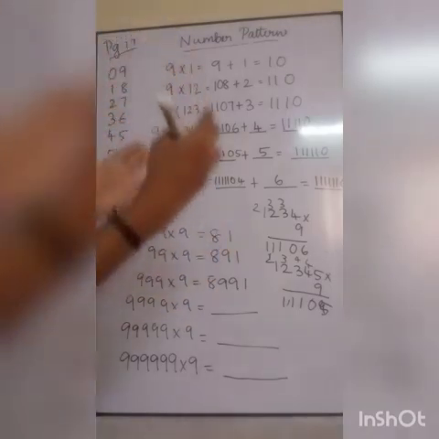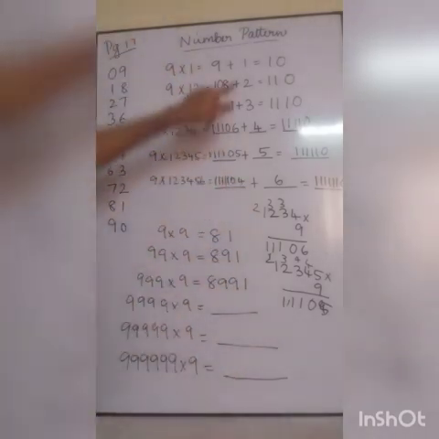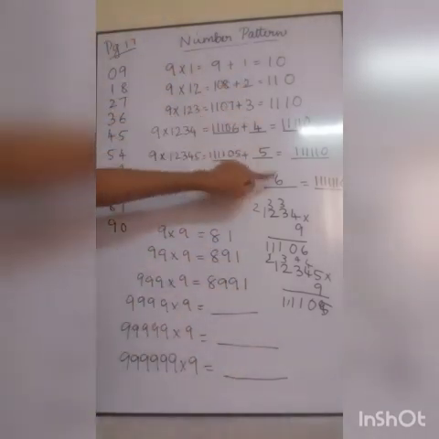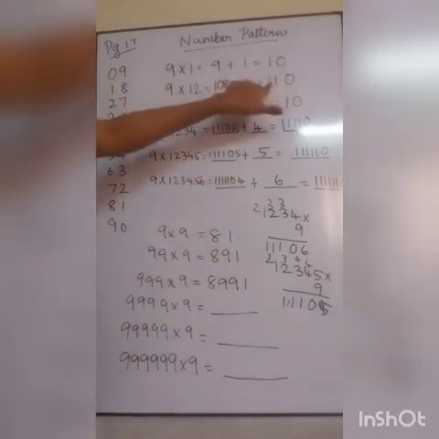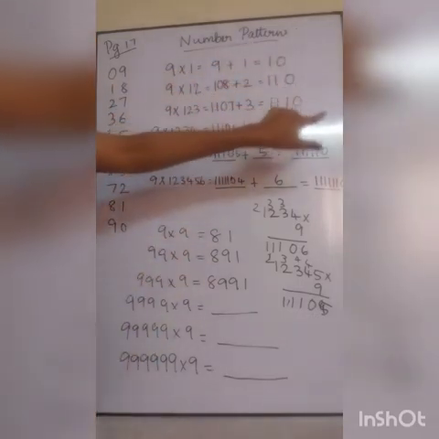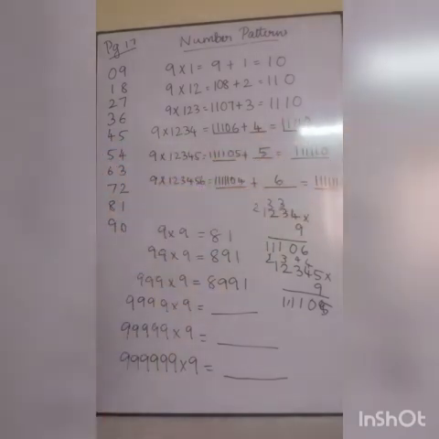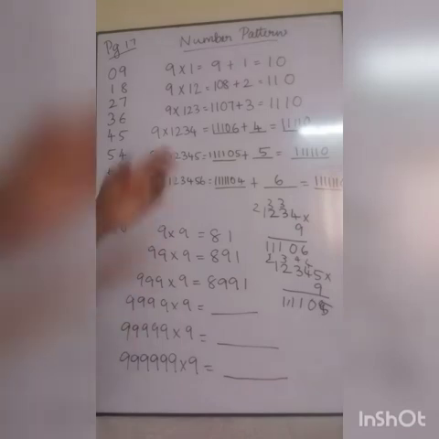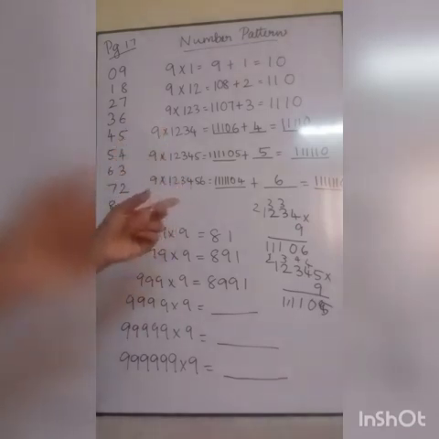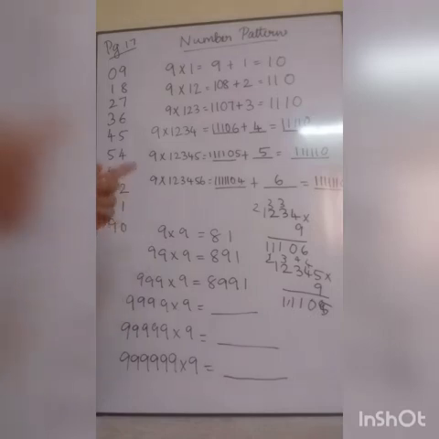Some common formula is used to find it. 1, 2, 3, 4, 5, 6. Next, 10, 210, 3 ones 0, 4 ones 0, 5 ones 0, 6 ones 0. So this is one of the number patterns. Okay, next. You can copy it in your textbook. Don't write it in your fair note.